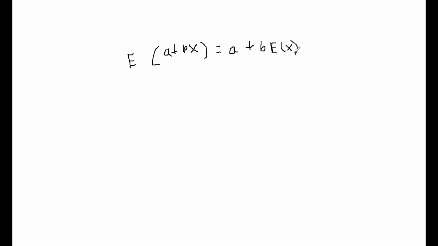So these are the simple two rules that you need to follow in order to solve any linear function. So we have a plus, we have b, and instead of writing expectation of x, we can write it mu of x.